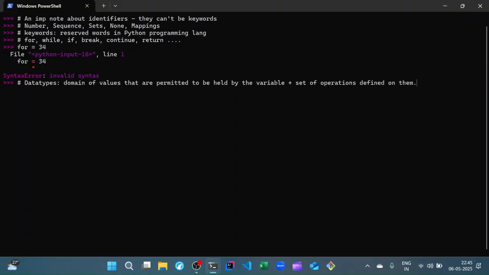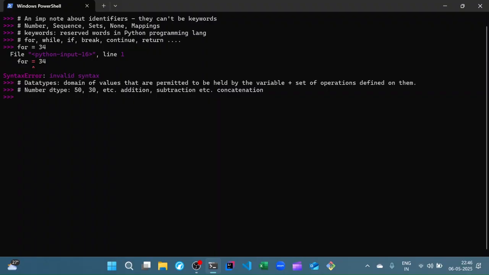So what that means is essentially, if I have the number data type, then I can have values like 50, 30, etc., any numeric value, and I can do things like addition, subtraction, etc. on these values. What I can't do is things like concatenation. Maybe I would have to convert them to a string first, etc. So a set of logically defined operations as well as the domain of values that are permitted to be held by the variable is referred to as a data type.